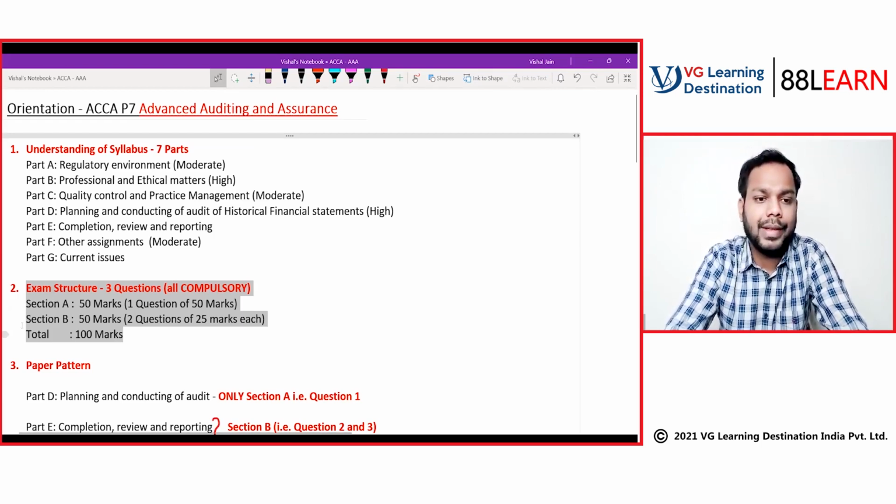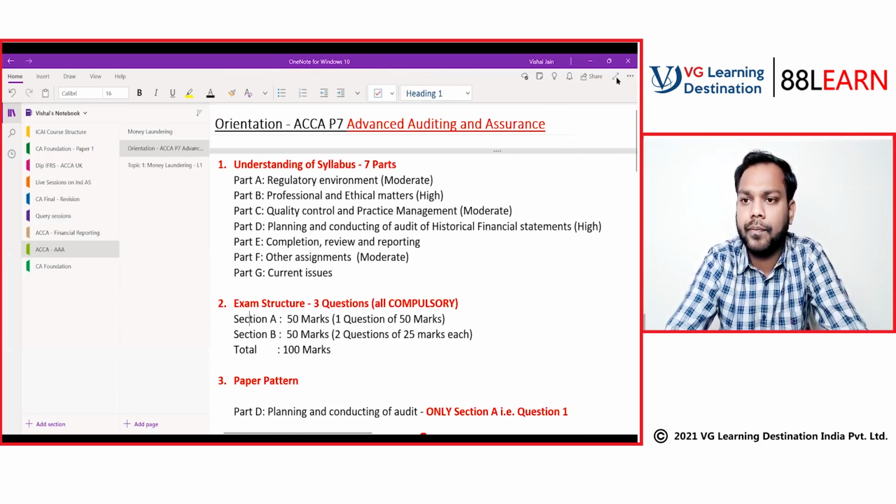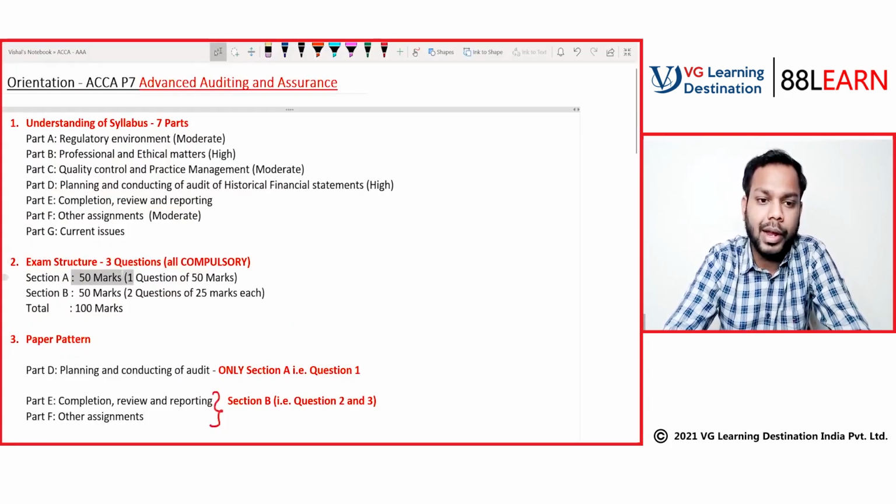Now the exam structure. Our question paper will be divided into two parts. One is section A, which is of 50 marks, and it will have only one question.